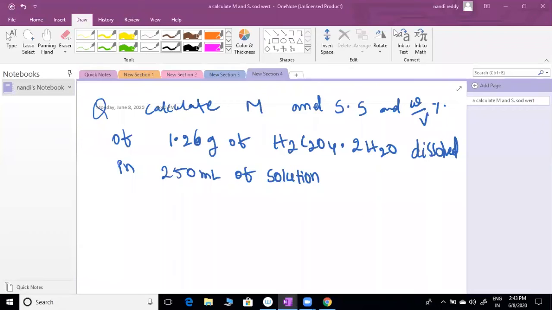Not only the formula. Use the definition which I gave: W by V percent means W grams of solute present in 100 ml of solution. Like that way, make and try. By using definitions also we can try. Otherwise you can use the formula also, no issue. I gave W by V percent and strength of solution, molarity, all the relations. You can use them like that also, no issue.